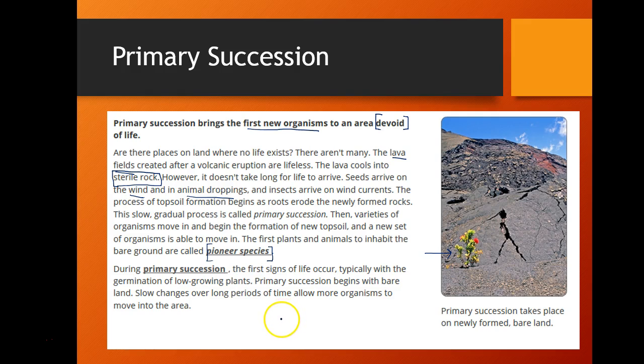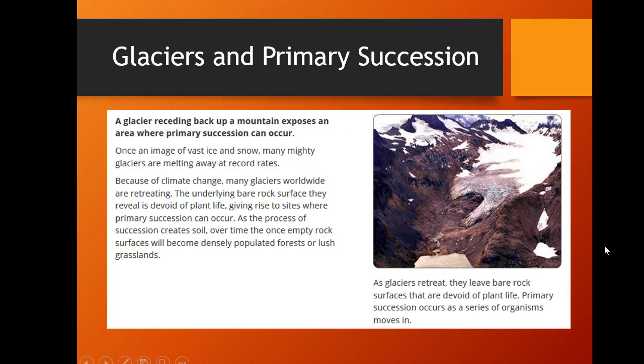So generally when we have the first signs of life, they're usually low-growing plants. So plants such as the one that you see right here. Over long periods of time, then we'll see more trees, possibly, and other types of organisms as well. Another example besides the lava fields of primary succession are glaciers.